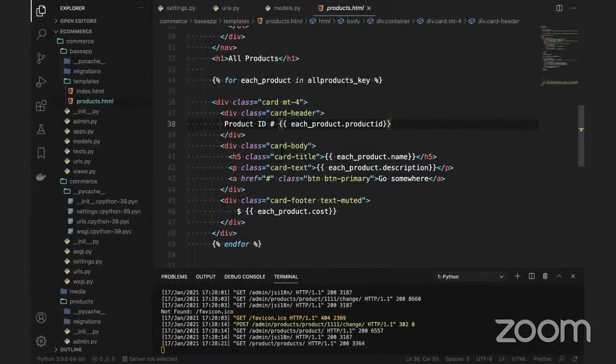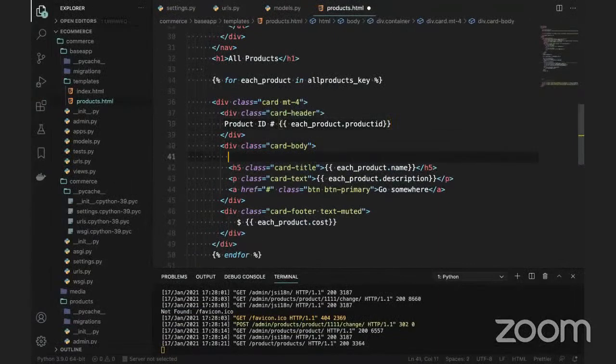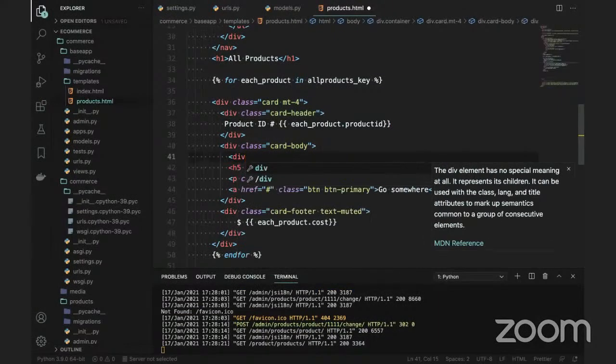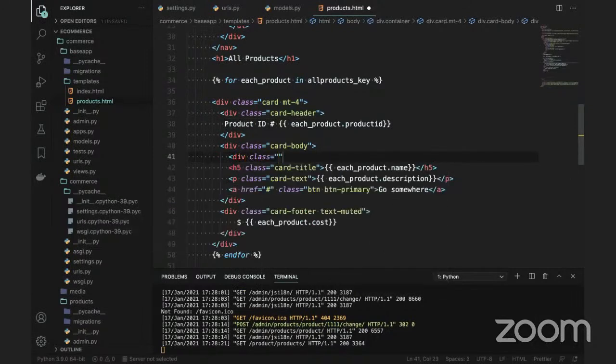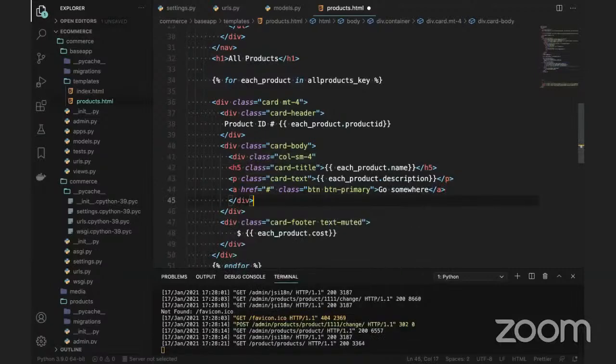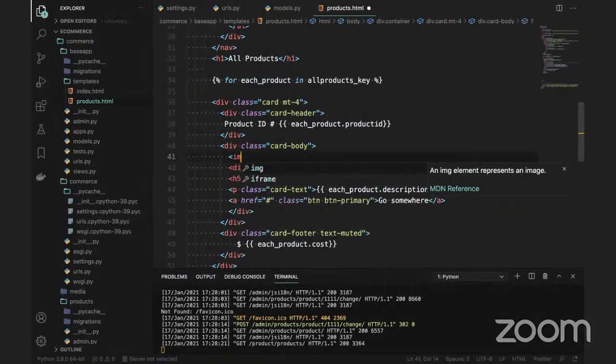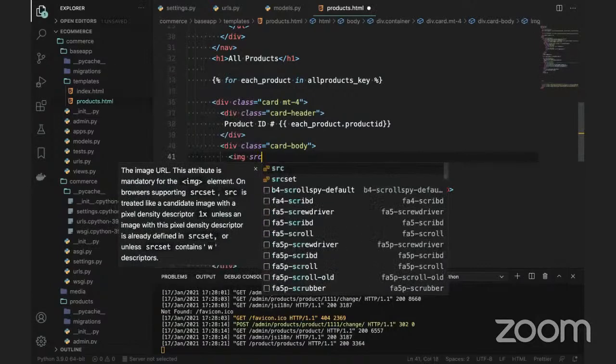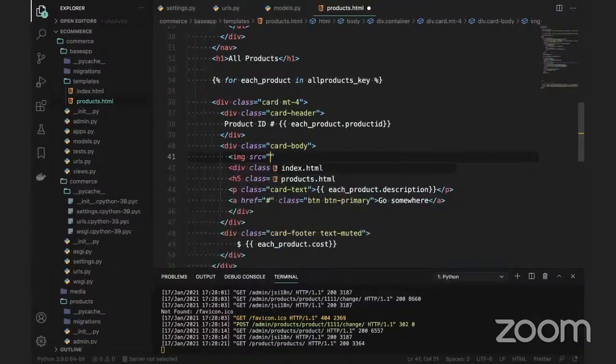I will use this, called body. I can do something: div class equal to col-sm, I will keep it as 4, and close this div tag. In between I will use the image src equal to, and close this image.